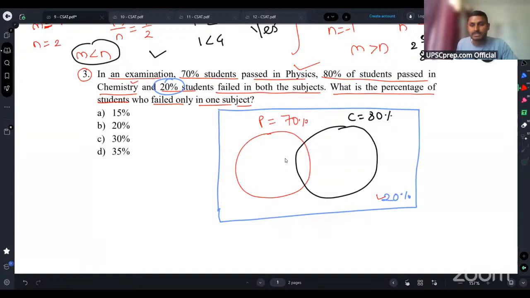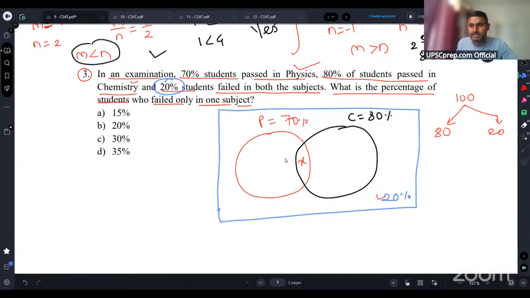Now you tell me, guys, if I consider 100 students as total, how many of them have passed in at least one of the subjects? 80. And how many have totally failed in both the subjects? 20. So basically the value of these two circles together is 80, right? Now I will consider that x is the number of students who have passed in both the examinations, right? Now, how do I calculate the value of x?